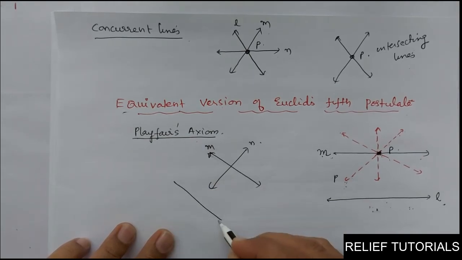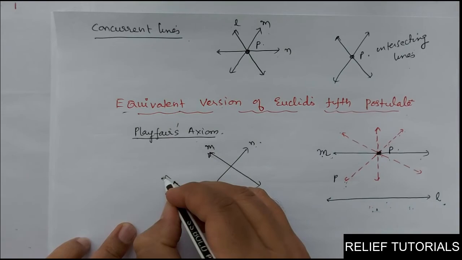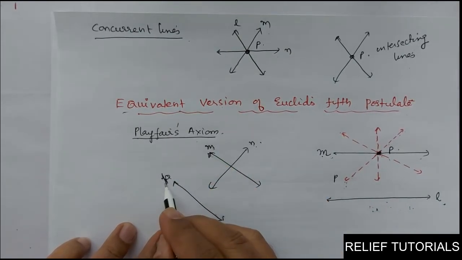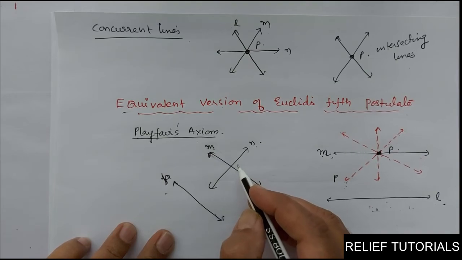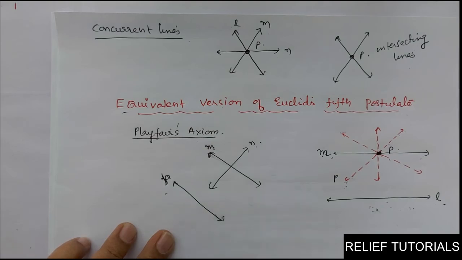If I draw only one line here, N, then M is parallel to N, but P, M is parallel to P, but N is not parallel to P. So two distinct intersecting lines cannot be parallel to the same line at a time. Only one line can be parallel. Both cannot be parallel to the same line at a time. Both can also not be parallel. Here, one line is parallel, M is parallel to P, but N is not parallel to P.